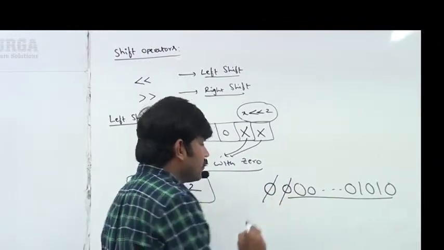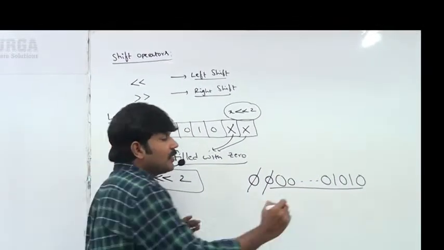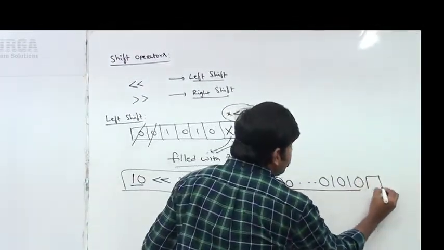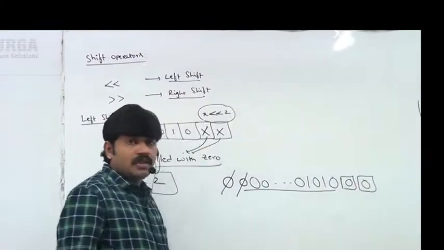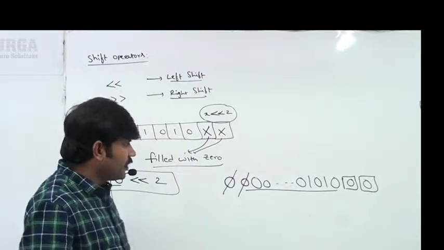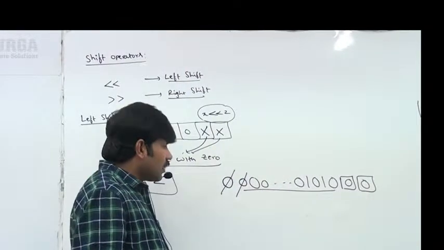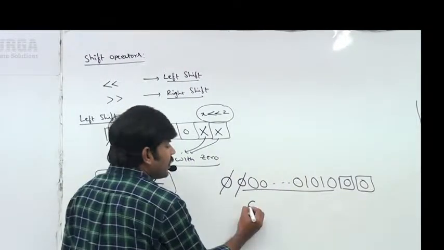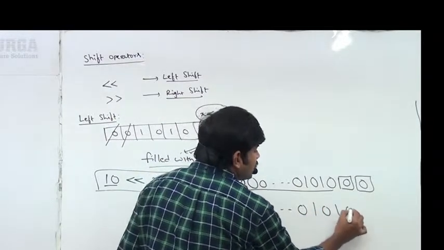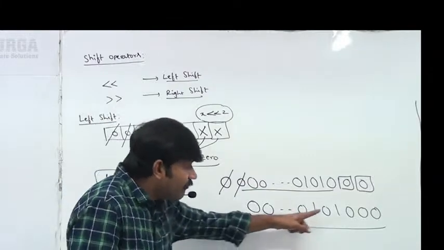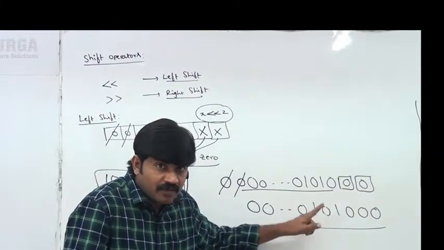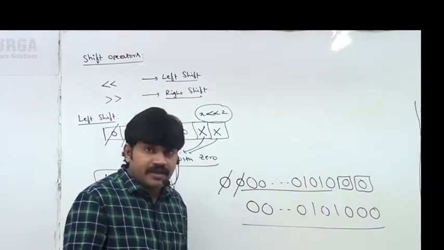These 2 bits will be gone on the left, and 2 vacant cells will be there. These 2 vacant cells will be filled with 0. Now the value will become 0, 0, 0, 1, 0, 1, 0, 0, 0. That's it. So what is the value of this binary number?